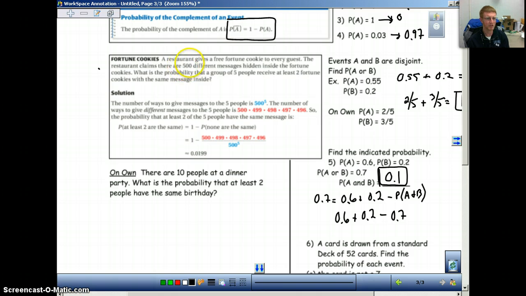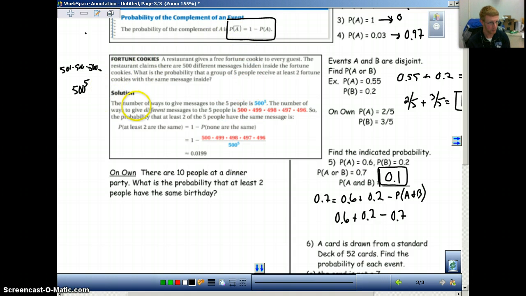So because we have 500 possible messages, if you recall back to the very first thing that we did in this chapter, it was the counting principle. So if I'm taking 5 people and they have 500 possible messages to start, then that counting principle says 500 times 500 times 500, and you keep going 5 times. So the same thing as saying 500 to the 5th power. That is the number of different ways to give messages to the 5 people. That's what the first sentence of the solution is. The number of ways to give messages to the 5 people is 500 to the 5th power.